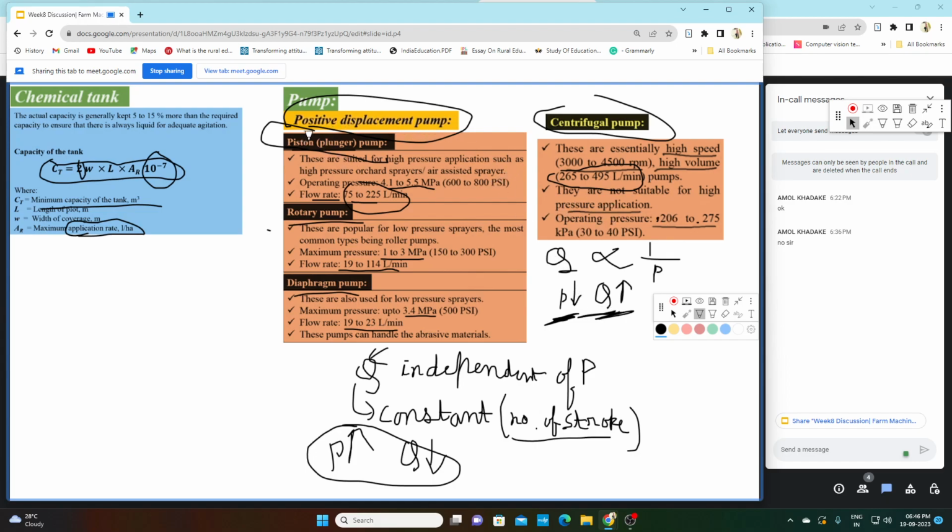These are the characteristics of the two types of pumps, the positive displacement pump and the centrifugal pump.